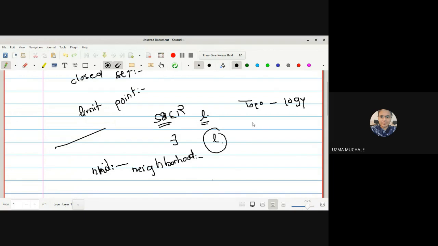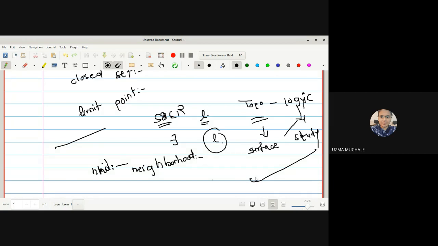Topology: topo is the name, the meaning of this is surface, and logy means the study. So we can say it is the study of surfaces. But in the whole paper, you are not going to see where there is a surface and where I am going to study the surfaces. Okay. Why?